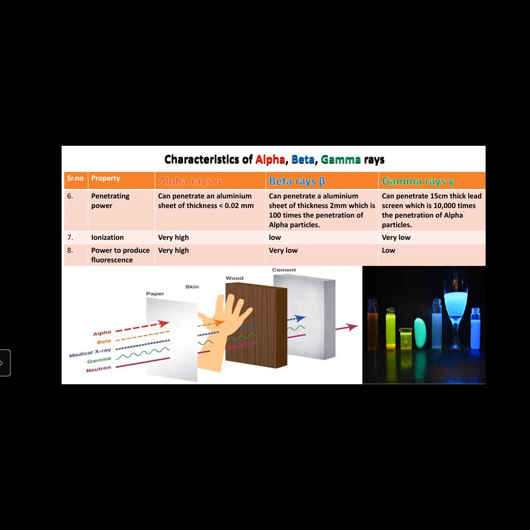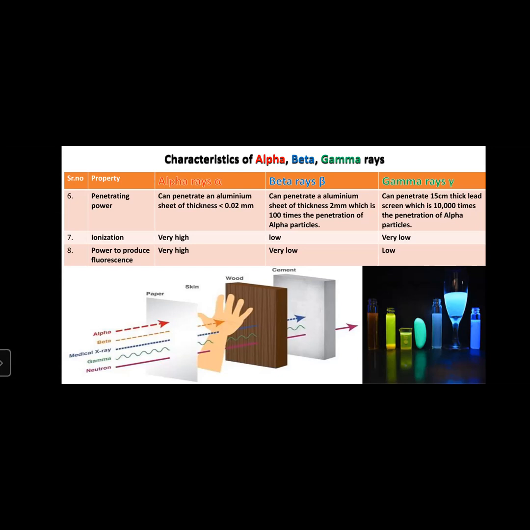Another property is ionization. Ionization means how readily this radiation makes another atom ionized. It means the radiation causes another atom to release electrons.